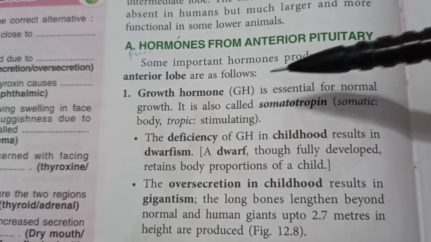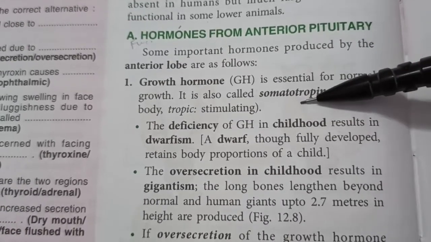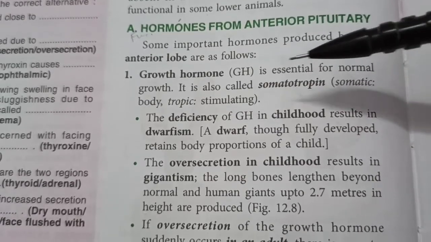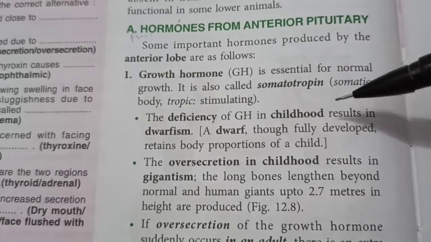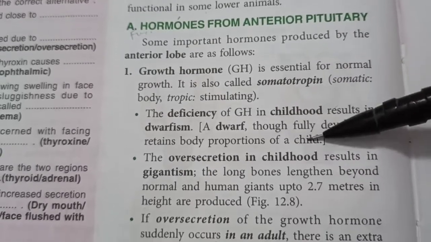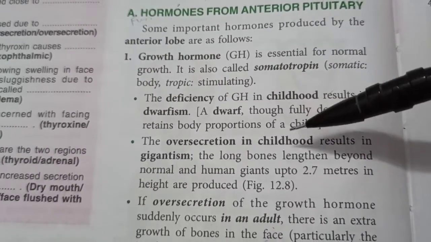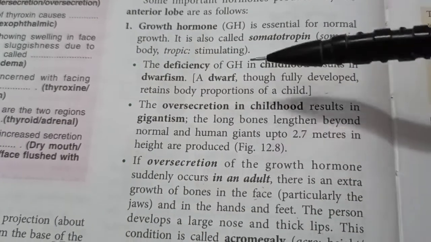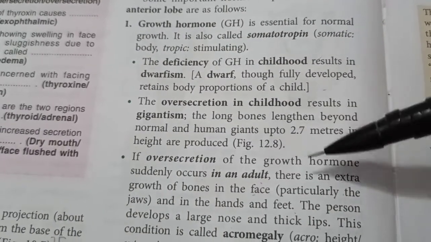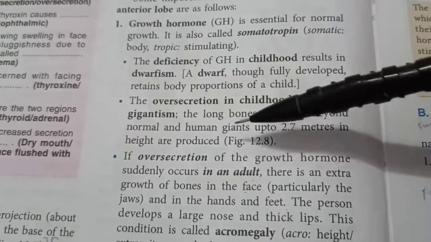Number 1, growth hormone, also called somatotropin. Its deficiency can cause dwarfism. The person is healthy, it's fully developed and mature, just the body proportions are that of a child. But what if there is an over secretion in childhood? That will result in gigantism, huge legs and hands. In fact, all parts of the body.